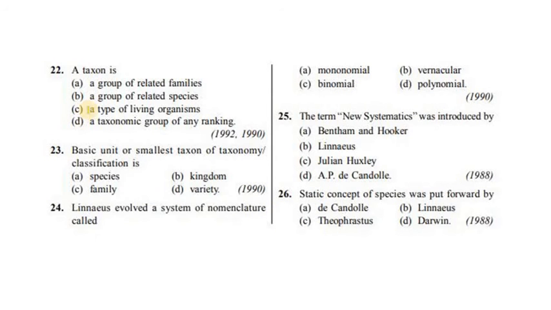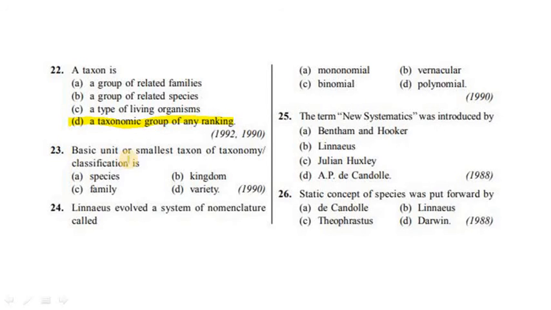Let's move. Question number 22. A taxon is A, a group of related families. Option B, a group of related species. C, a type of living organisms. Option D, a taxonomic group of any ranking. Answer is D, a taxonomic group of any ranking.